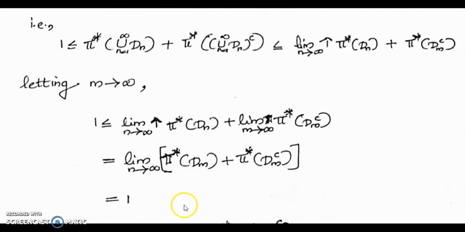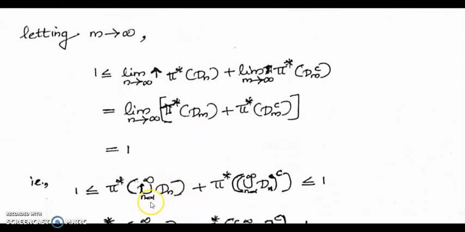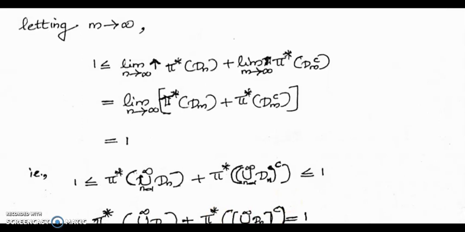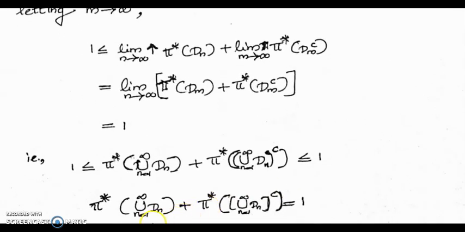Therefore we get 1 less than or equal to pi star of the union n equal to 1 to infinity of Dn plus pi star of the complement of the union, which is less than or equal to 1. Therefore, the equality holds. That is, pi star of the union of Dn plus pi star of the complement of the union equals 1.